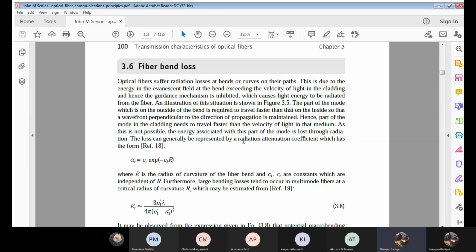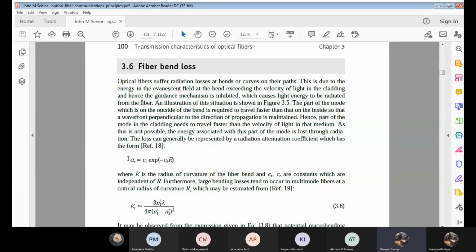Now, in order to calculate this loss, or to represent this radiation attenuation constant or coefficient, the equation is given by alpha R. This is again an attenuation coefficient, due to the radiation loss.